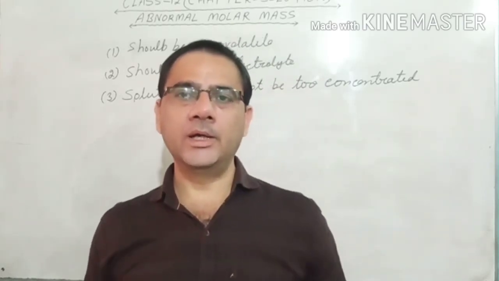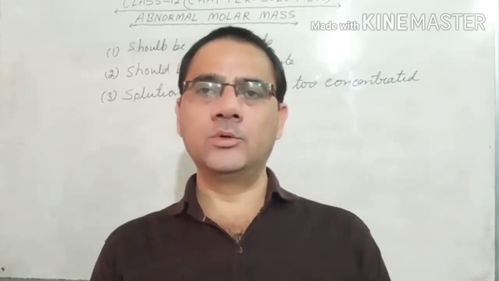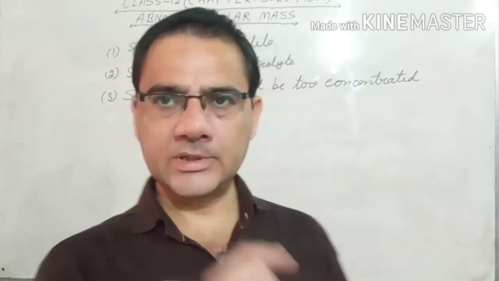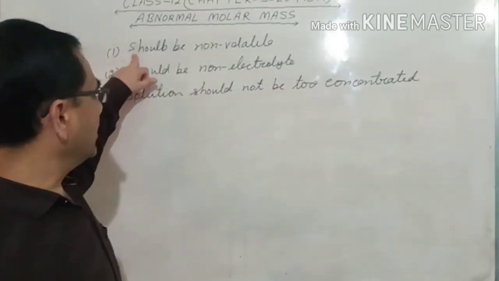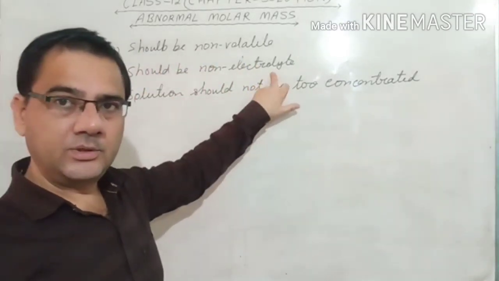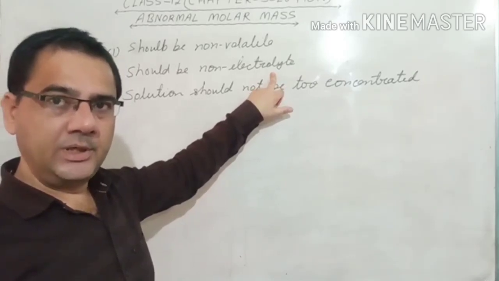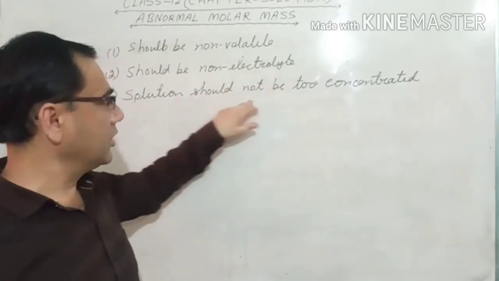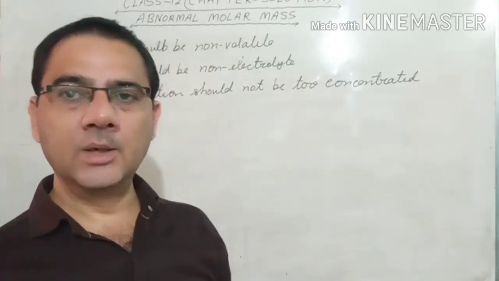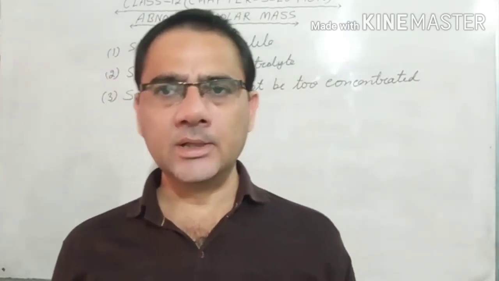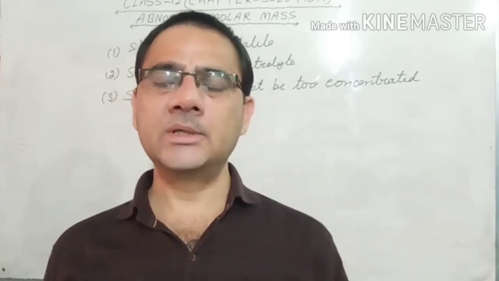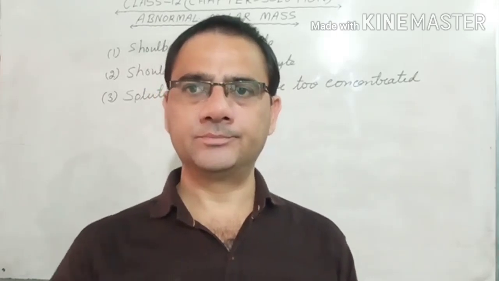So if we want any colligative property and we want to calculate the correct molar mass, तो हमारे तीन conditions होनी चाहिए. First condition, the solute should be non-volatile, solute should be non-electrolyte. और एक और condition है that separately you can learn, the solution should not be too concentrated. Solution जो है बहुत ज़्यादा concentrate नहीं होना चाहिए, because if the solution is too concentrated, then also it creates difficulty to calculate the molar mass and to calculate the colligative property.